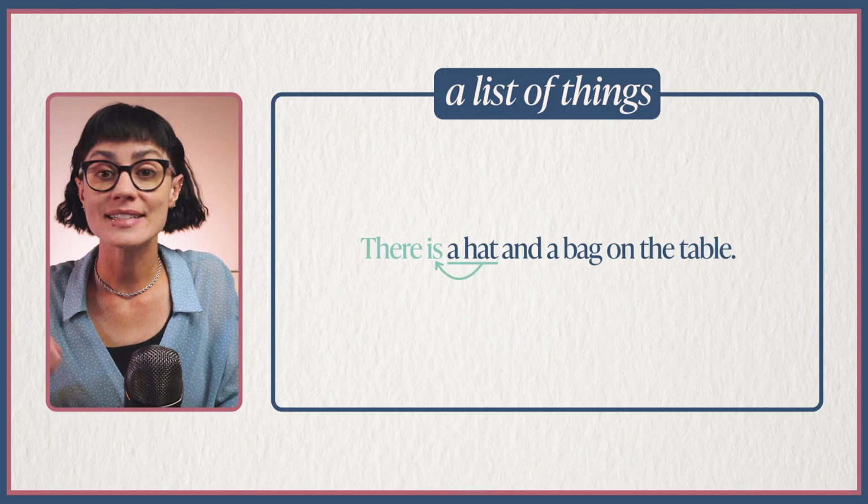You could absolutely say there are a table, 4 chairs, and a barbecue in the garden, but there's something a little bit strange about the way that it sounds. And sometimes this happens in spoken language, that what sounds pleasing to the ear seems to defy grammar logic. For example, we would say, there is a hat and a bag on the table, instead of there are a hat and a bag on the table. I should say that some grammar books do disagree with this rule of listing nouns. When you're speaking, I don't think it's worth it to really overthink using there is or there are. Choosing the object that has the closest proximity to the verb is usually fine.